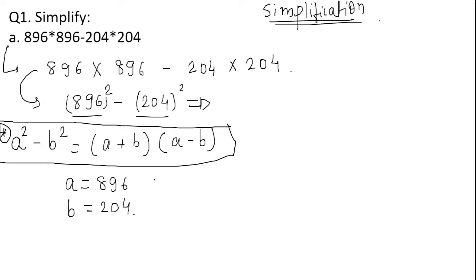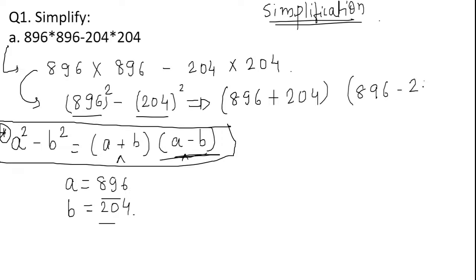Yes, so here what is a? A is 896 and b is 204. Now just put these values in this particular equation. Here 896 is the value of a plus 204, and the second one is into a minus b. What is a? Again 896 minus 204. Okay, we have simplified it. We have simplified a square minus b square, that is 896 square minus 204 square, as a plus b and a minus b.